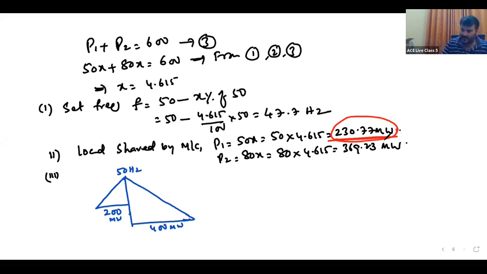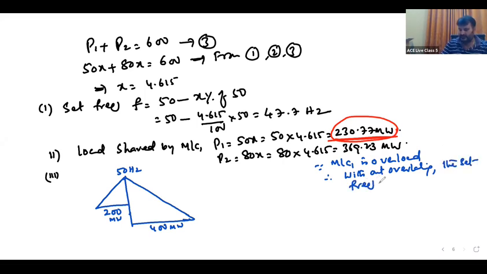Since machine 1 is overloading, without overloading, the set frequency will be the rated frequency of machine 1.